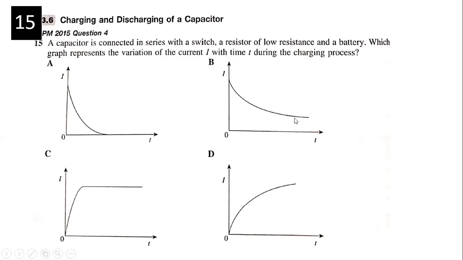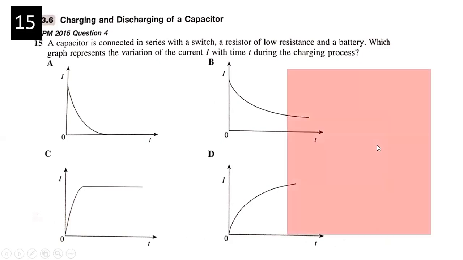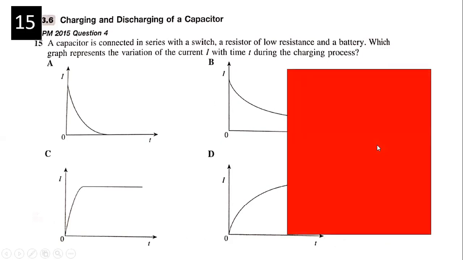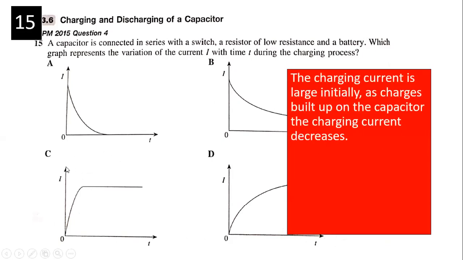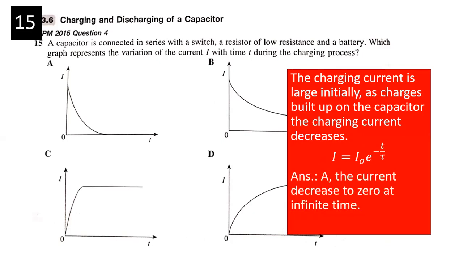This one is a bit far out, too far out. So answer is, if it's charging, then it's C. Charging current is large initially. As the charges build on the capacitor, the charging current decreases. That's the formula. A.